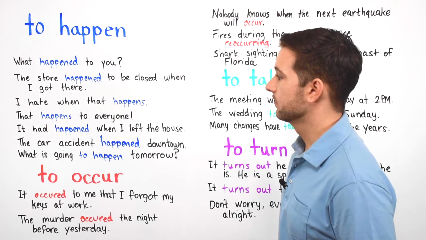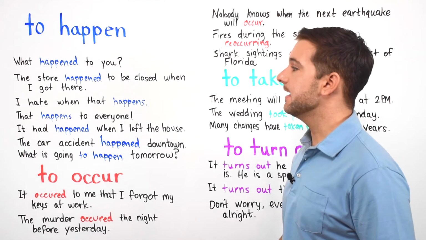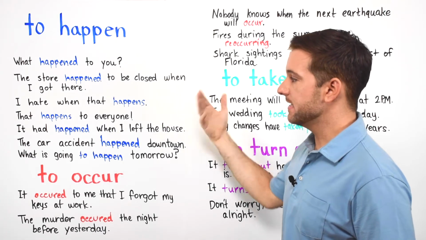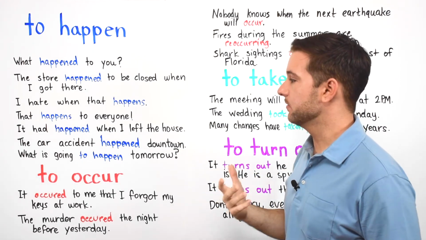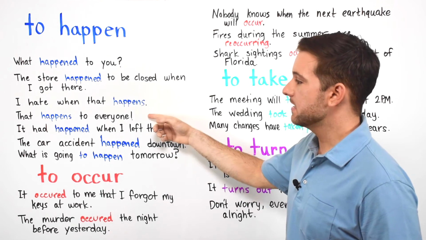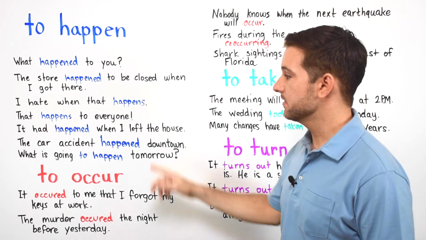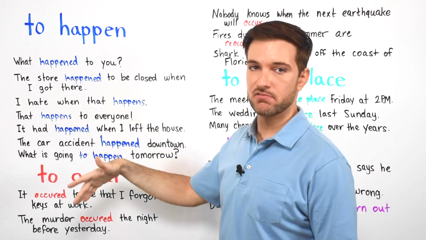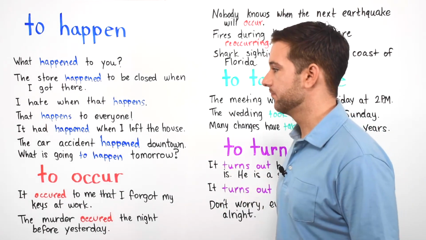Okay? I hate when that happens. When something takes place and you don't expect it. Then you could say, don't worry, that happens to everyone. Okay, so that happens to everyone. This incident happens to everybody. We all deal with it. We all go through the same experience.